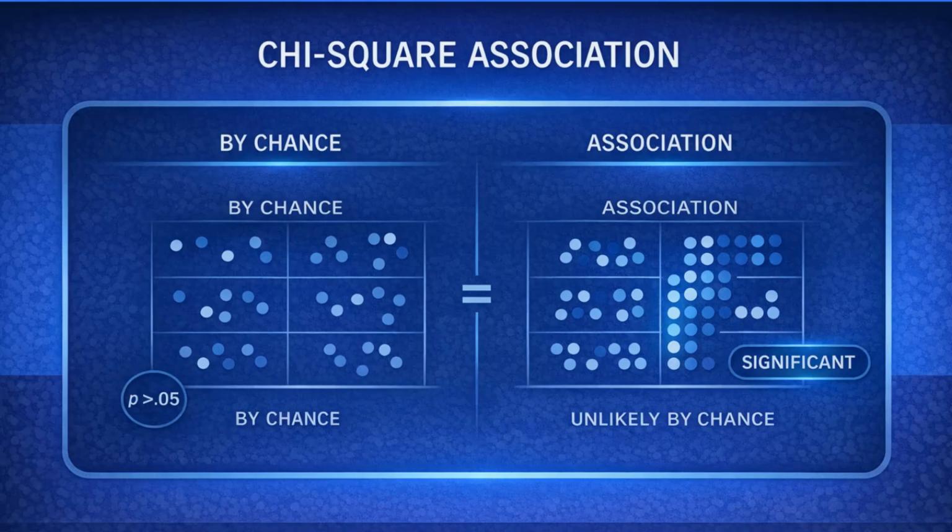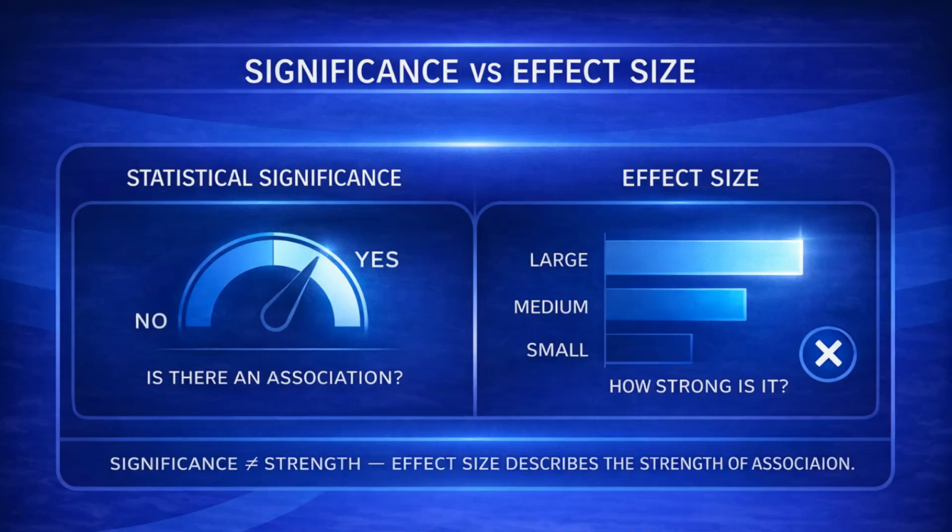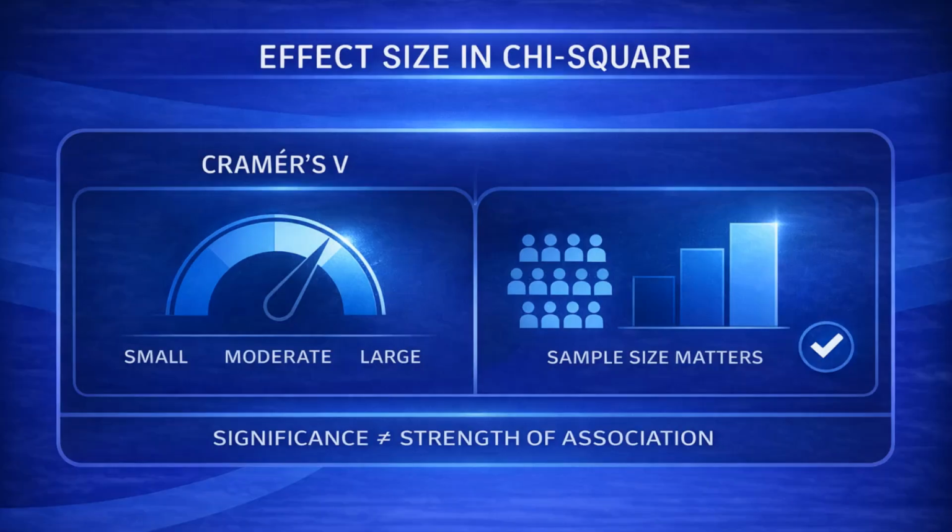Chi-square results are interpreted in terms of whether an association exists between variables. Statistical significance means that the observed pattern of counts is unlikely to be due to chance alone. Statistical significance does not tell you how strong or meaningful the association is in real terms. That information comes from an effect size, which describes how strong the association is. For chi-square, a common effect size is Cramér's V, which helps describe whether the association is small, moderate, or large.